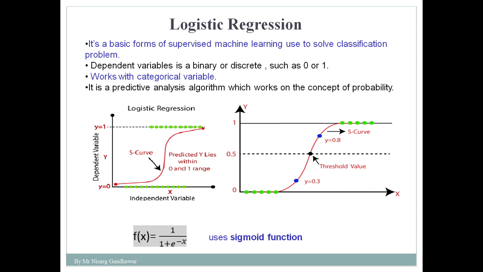And in logistic regression, we always work with the concept of probability. That means generally we try to find a value between 0 and 1, and in this case we are going to calculate the probability. Suppose you need to predict whether there will be rain or not.